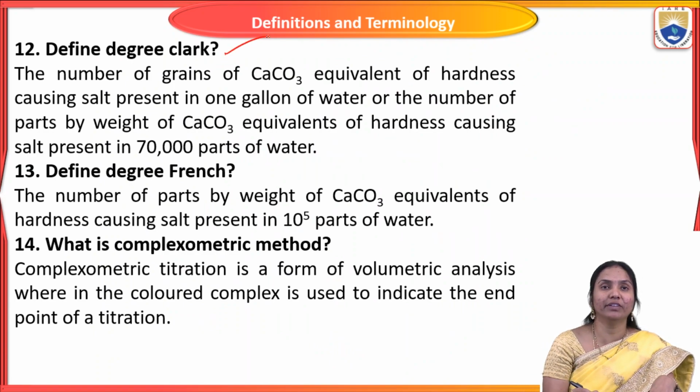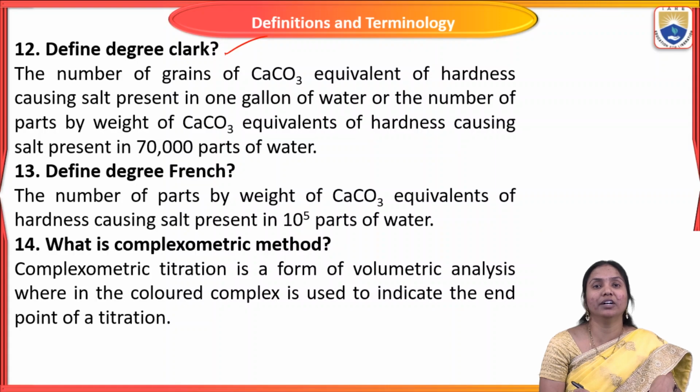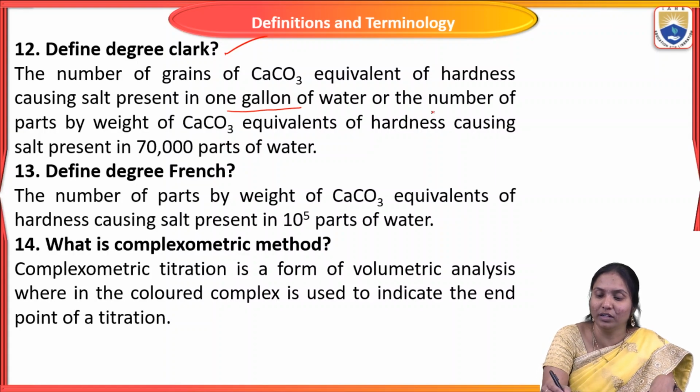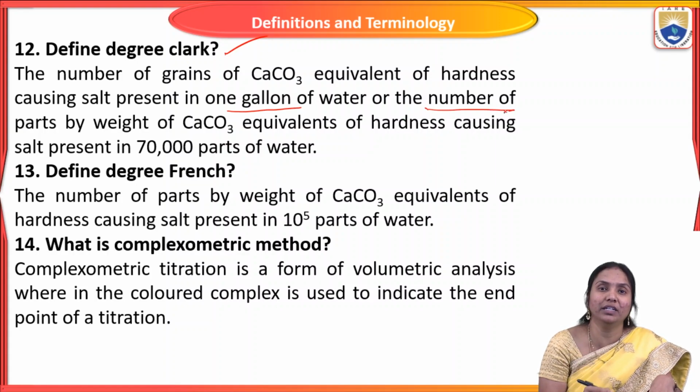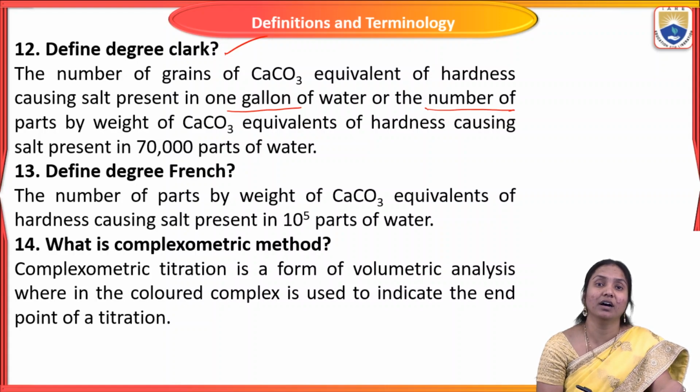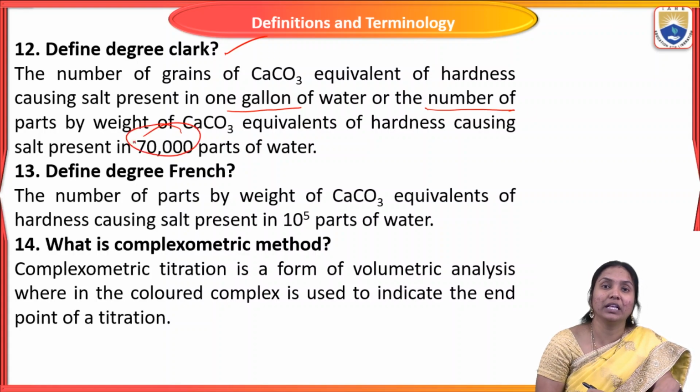Next, define degree of Clerk. The number of grains of calcium carbonate equivalent of hardness-causing salt present in 1 gallon of water, or the number of parts by weight of calcium carbonate equivalent of hardness-causing salt present in 70,000 parts of water. Simply, the number of parts of hardness-causing salts converted into calcium carbonate equivalent in 70,000 parts of water is considered as degree of Clerk.